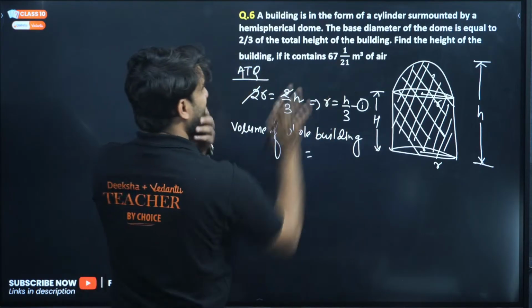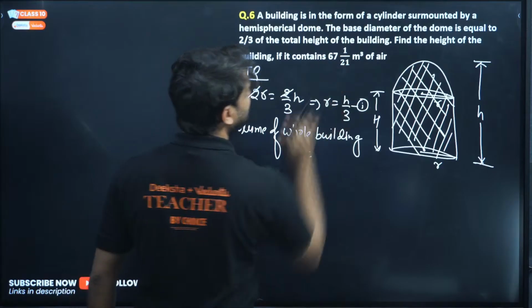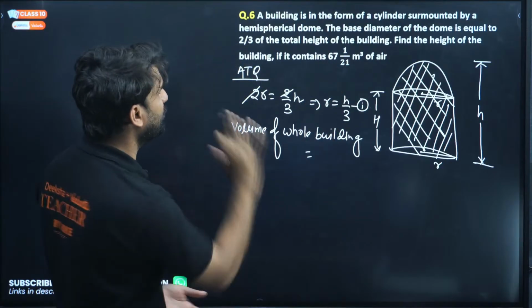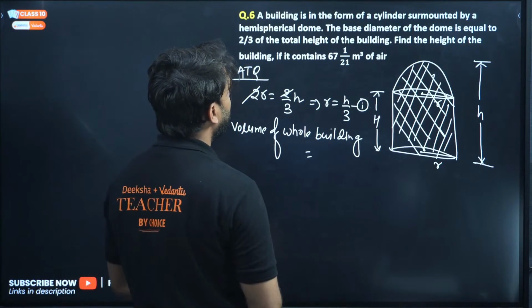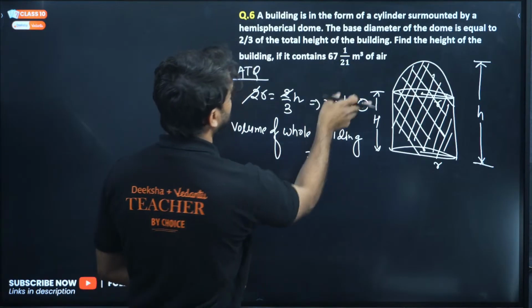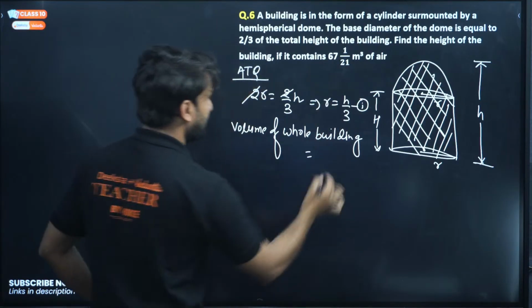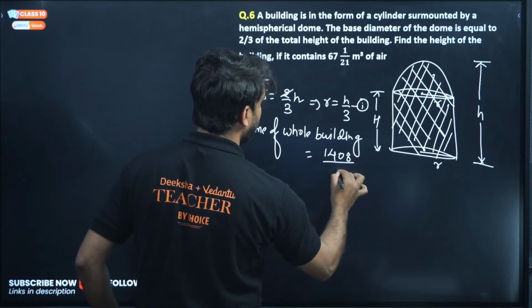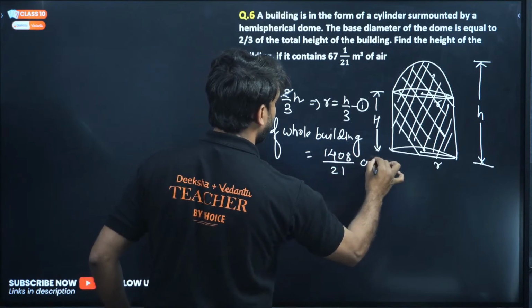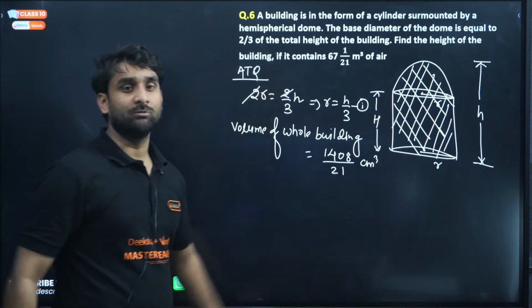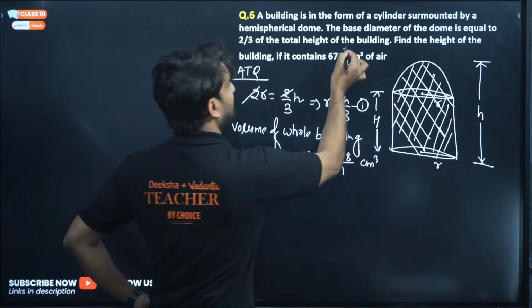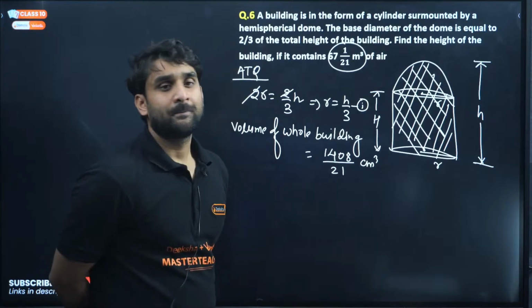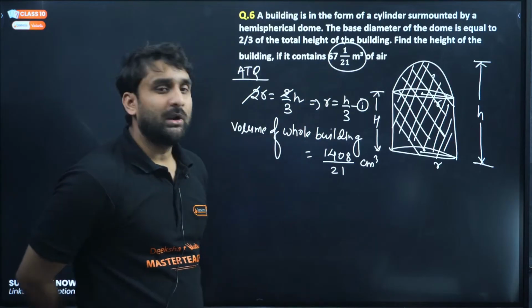This is 67 whole 1 by 21. So can we open this? 67 into 21 will be 1407, plus 1, 1408, divided by 21 meter cube. This is the total volume of this building, because this is already given to you here. I have changed it.